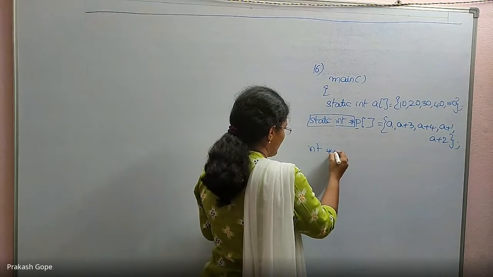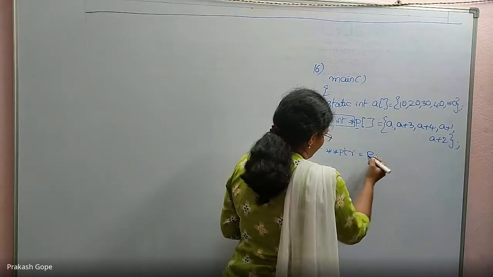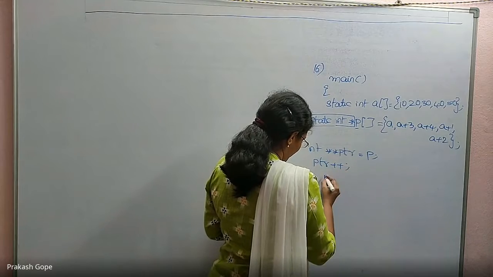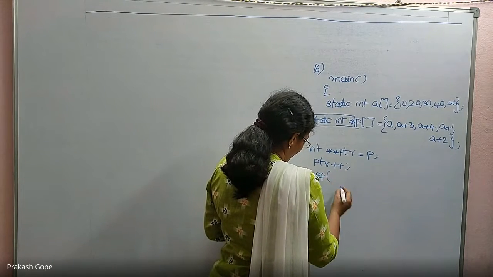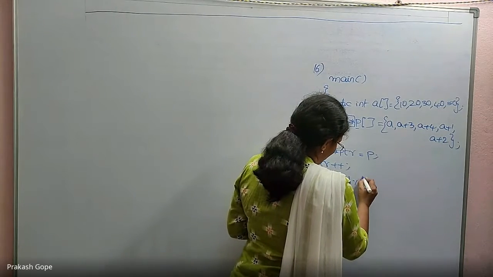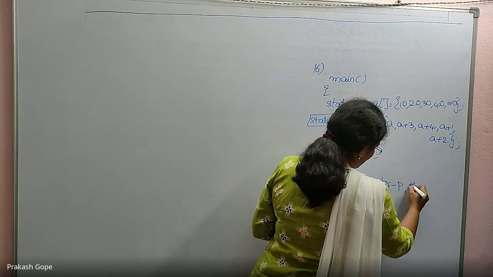Then int **ptr. If you remember, I have explained this. ptr++. printf("%d", ptr - P, **ptr).